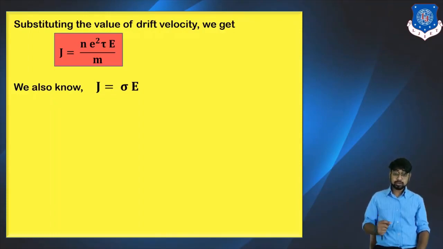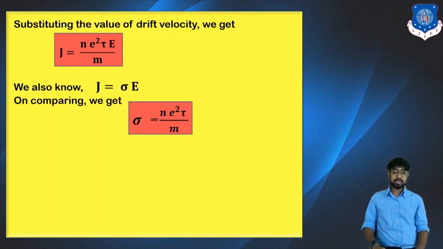But we also have J equals conductivity into electric field. Again, that is nothing but the definition of conductivity: conductivity equals J by E. So on comparing, we get conductivity equals n e square tau by m. This is the first expression that we have derived.